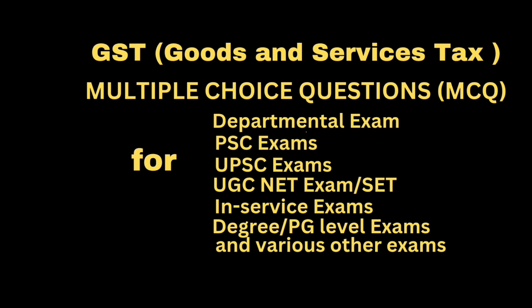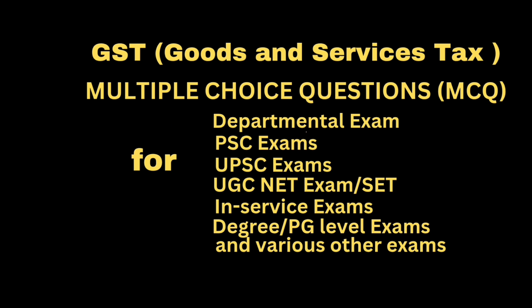Question. Where the supply involves movement of goods, whether by the supplier or the recipient or by any other person, the place of supply of goods shall be, answer, the location of the goods at the time at which the movement of goods terminates for delivery to the recipient.